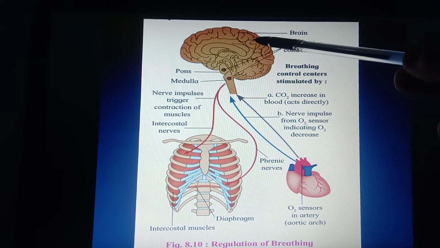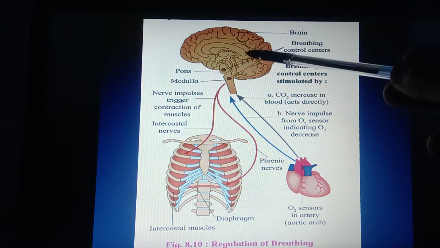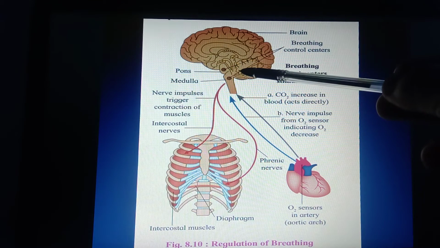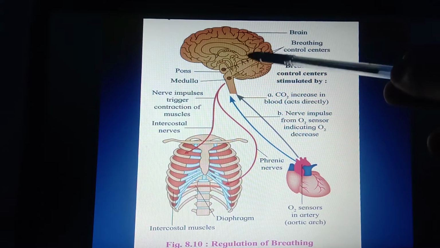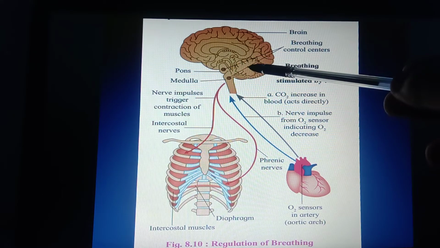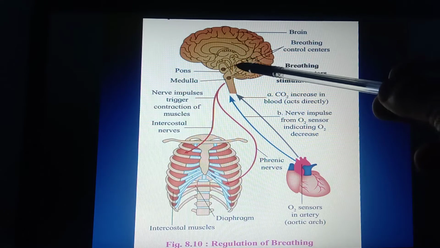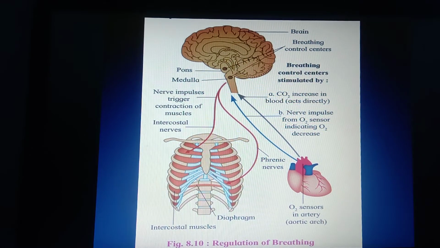Here you may have an experience, you can hold the breath for some time to avoid an unpleasant smell from entering your respiratory system and into your nose. Besides that, it is also helpful to avoid the intake of unwanted chemicals and dust particles present in the air, but that can be performed for a certain time only. After that you can't hold up the breath.